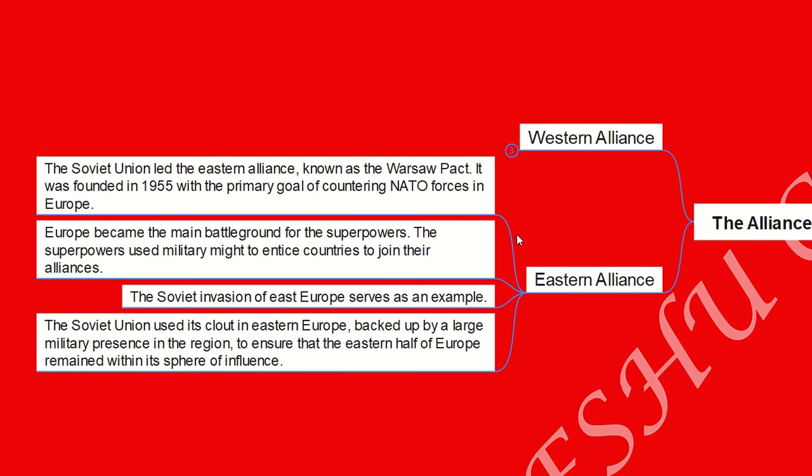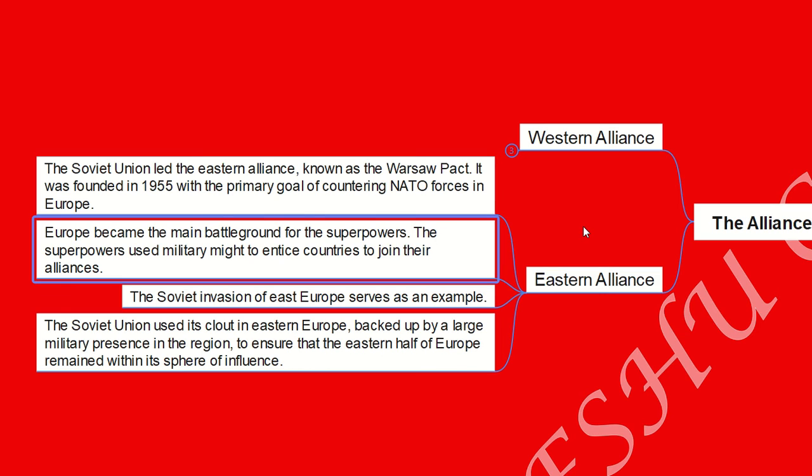The Eastern Alliance, that is led by the Soviet Union, is also known as the Warsaw Pact. It was founded in the year 1955 with the prime goal of countering the NATO forces in Europe. Their prime objective of establishing this pact in 1955 was only to counter the growth of NATO influence in Europe.